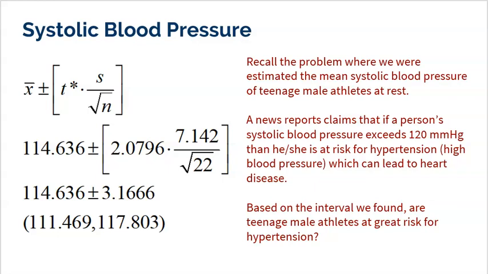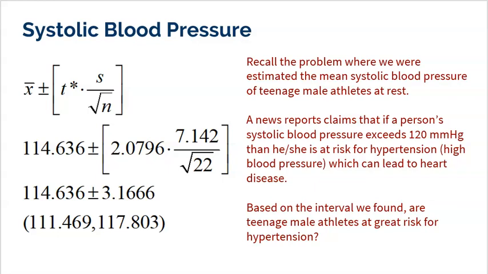Well, no. My interval is all less than 120, so my interval does not support any claim that teenage male athletes should be concerned. Now remember, I'm looking for a mean here. I'm talking about the mean of all teenage athletes. So generically speaking, no, a male teenage athlete should not be overly concerned that they are at risk for hypertension because my interval shows that the truth is somewhere lower than 120, 111 to 117.